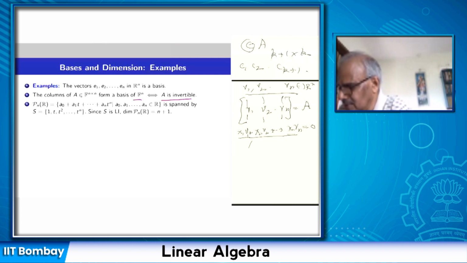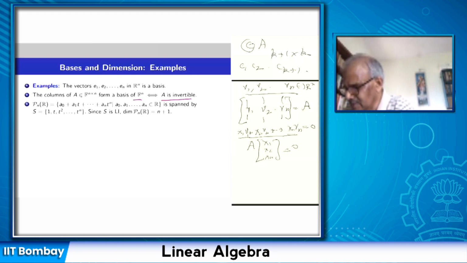There are two ways of looking at AX. AX equal to 0 means I take the first row vector of A, take the dot product with x, that gives 0, the second row vector dot product with x is 0, etc. But AX can also be realized as a linear combination of its column vectors. So a non-trivial linear combination of V1, V2, up to Vn equal to 0 means that AX equal to 0, a homogeneous system of n linear equations in n unknowns, has a non-trivial solution.